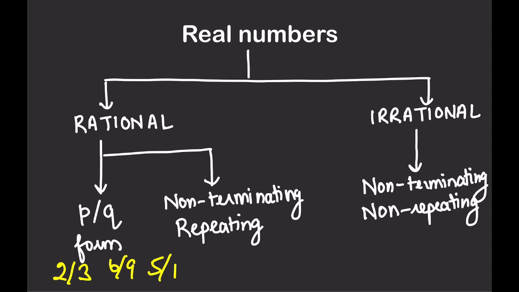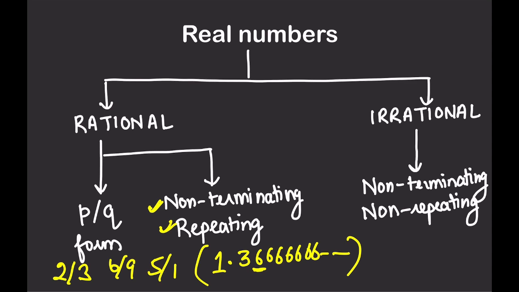Second thing, non-terminating repeating. We'll learn about it in the next slide, but first, non-terminating decimals. Non-terminating means like 1.3666666 till infinity. It is okay that it is not stopping, not ending, not terminating anywhere, but it should be repeating.